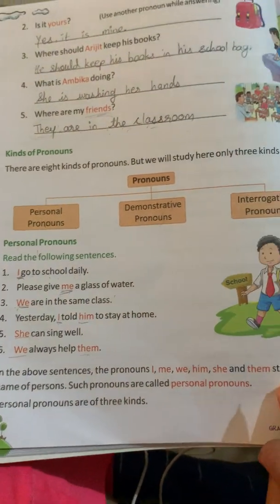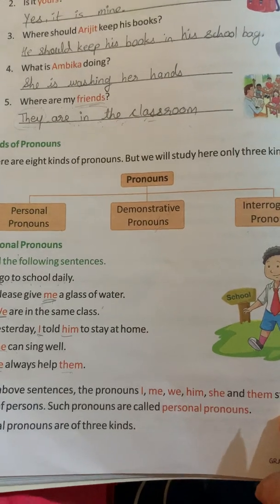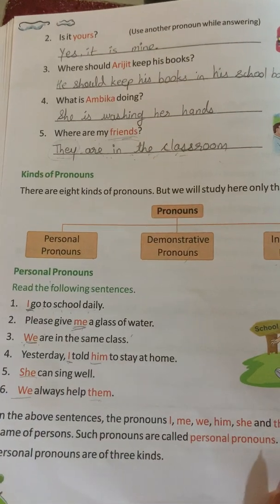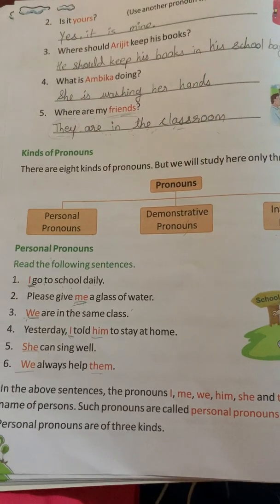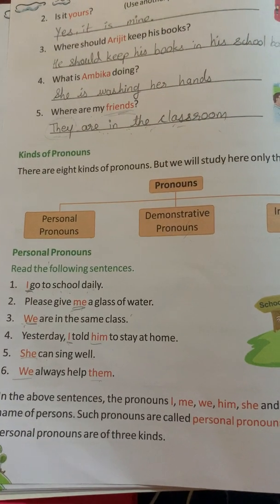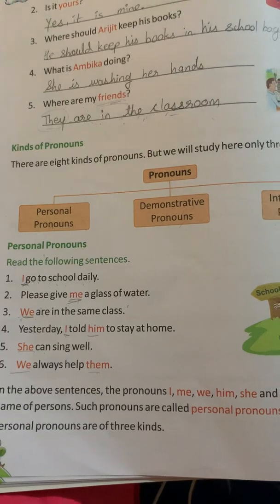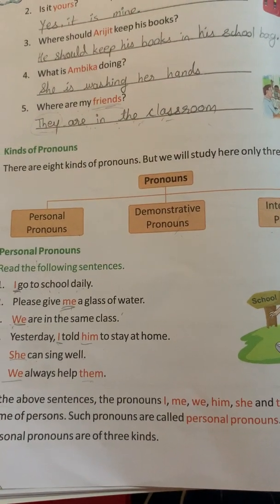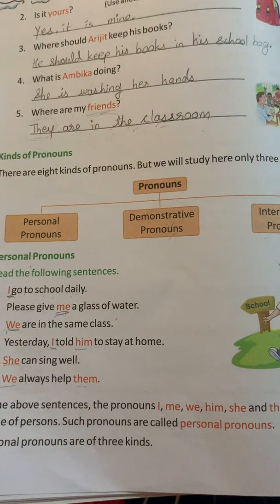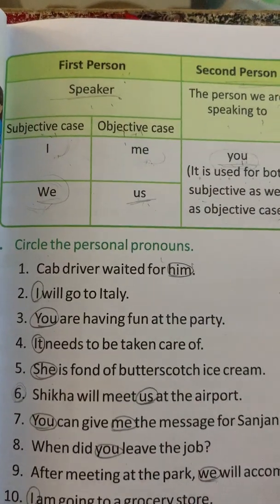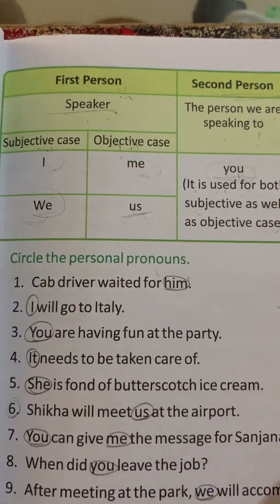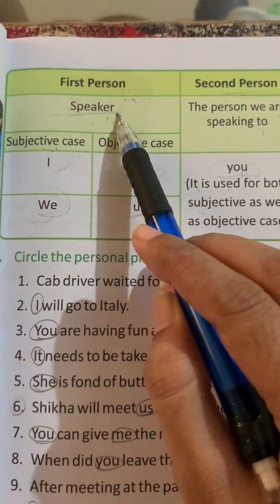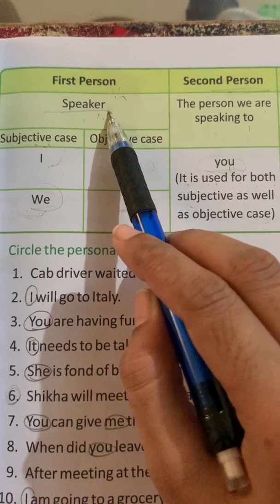So whenever we are talking about a person, including ourselves, or the name of a person, we use personal pronouns. There are 3 kinds of personal pronouns. The first is the first person. First person means we are talking about ourselves. That is the speaker. Right now I am the speaker, so I will talk about myself only.